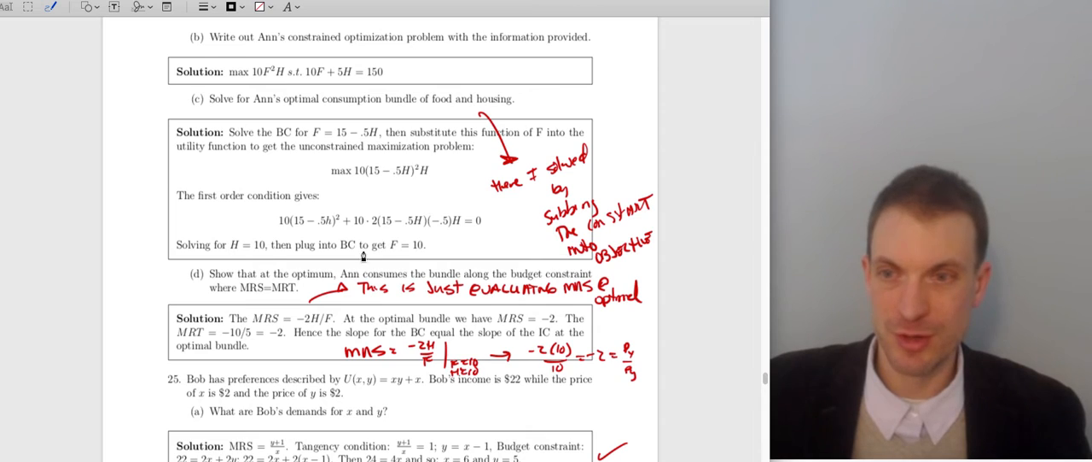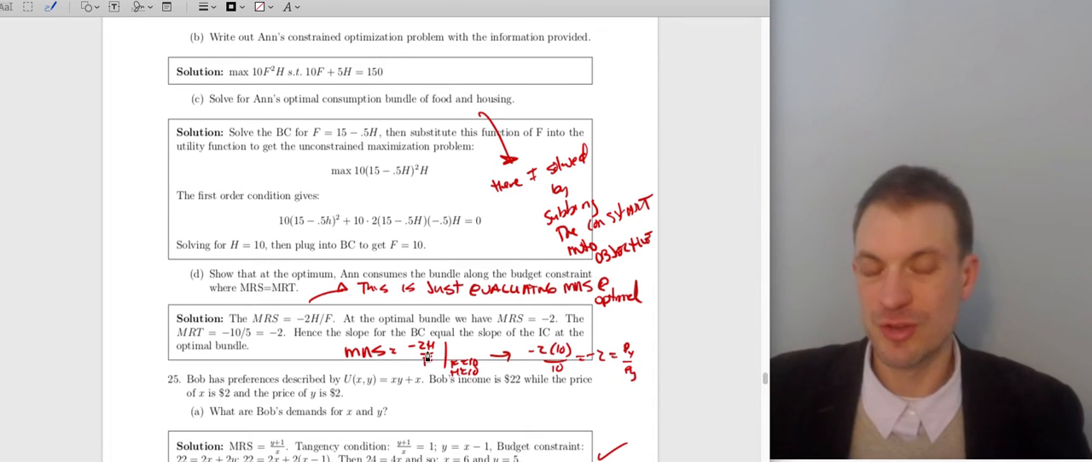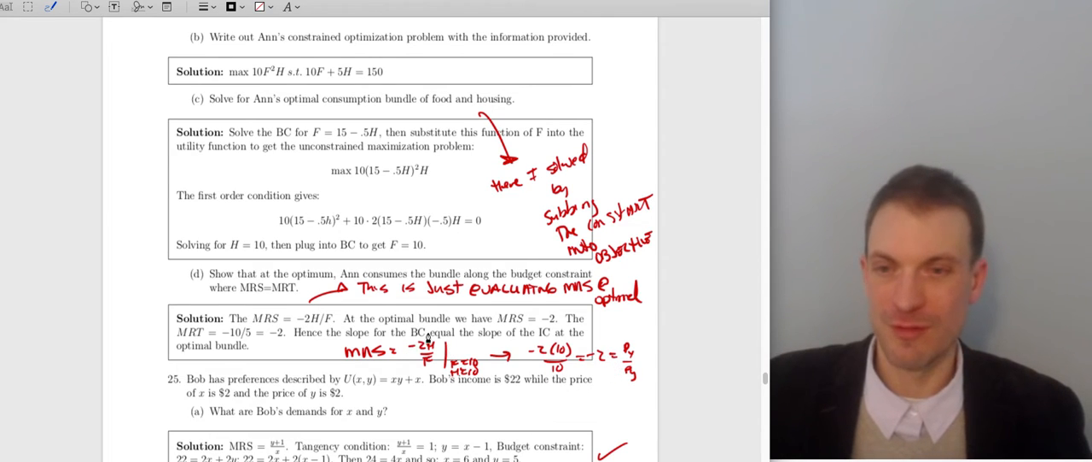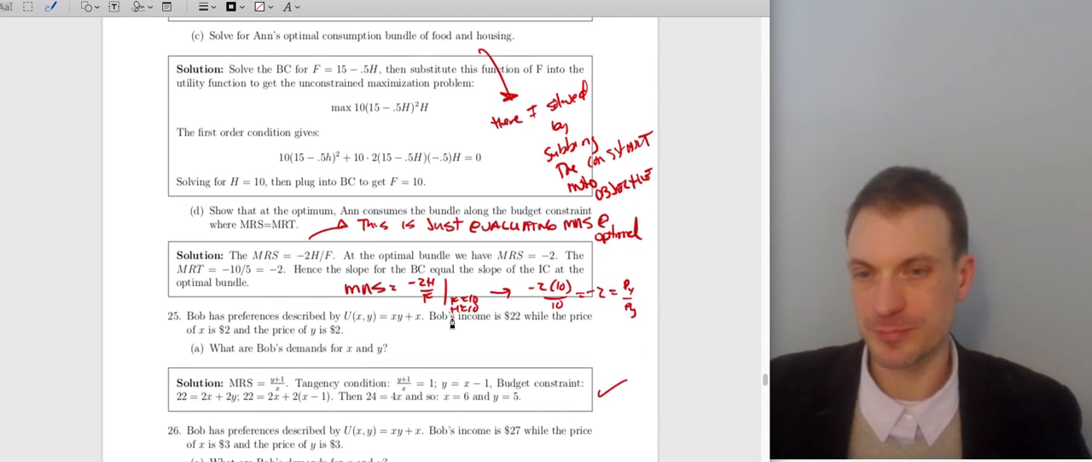What was the optimal bundle? 10 and 10. So I'm going to take my MRS, which is 2H over F, and evaluate at 10, 10. So I'm going to plug in 2 times 10 over 10. Sure enough, that's 2. So that verifies that it holds at the optimal.